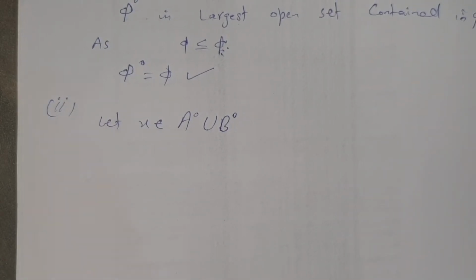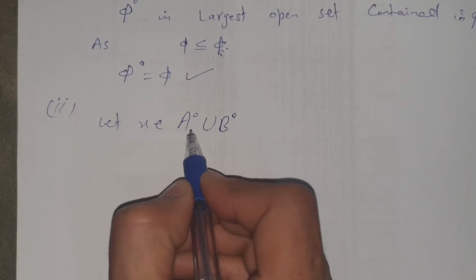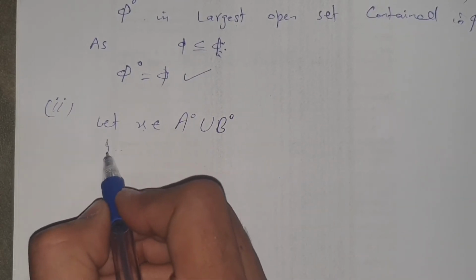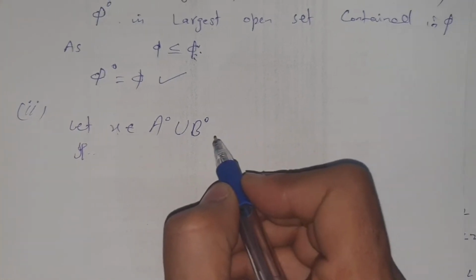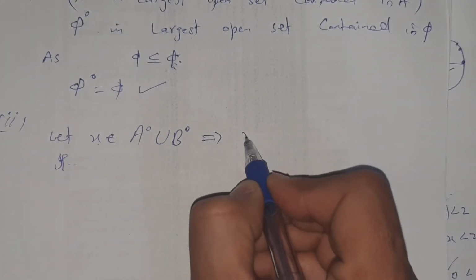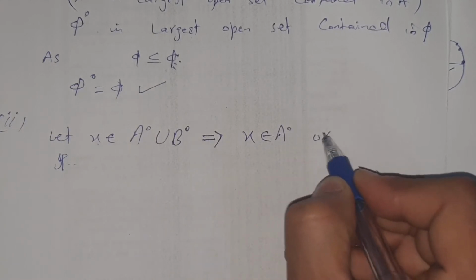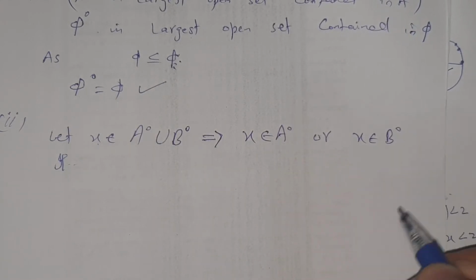There are two cases. As x belongs to the union, it belongs to one of them. That is, x belongs to A interior or x belongs to B interior.